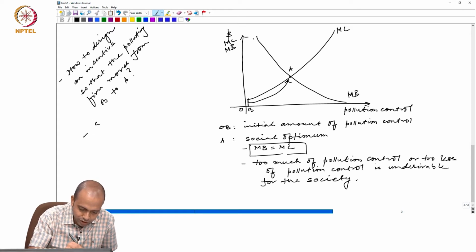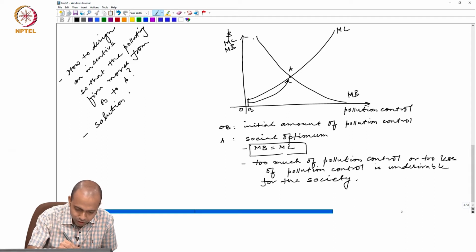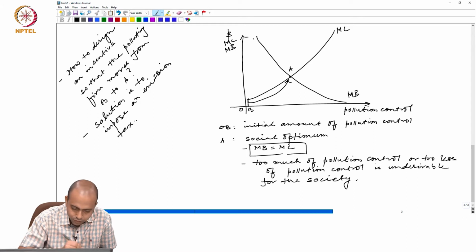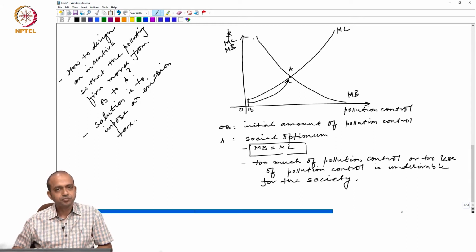Let us now assume the solution is to impose a tax, an emission tax. When tax is imposed, then the firm has two options.